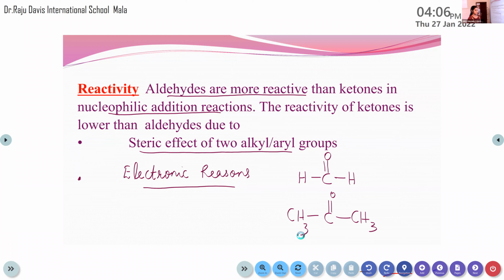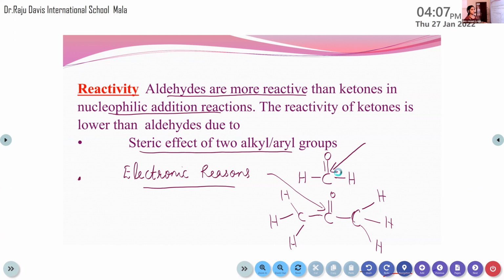This carbon atom contains 3 hydrogen atoms, and similarly this carbon also contains 3 hydrogen atoms. So in the case of ketone, it will have large bulky groups, so it is very difficult for the nucleophile to attack this carbon. But in the case of aldehyde, there are only hydrogen atoms on both sides, so it will be very easy for the nucleophile to attack this carbon. Clear? That is known as steric effect, due to the presence of two bulky groups, maybe alkyl groups or aryl groups. So that is the first reason.